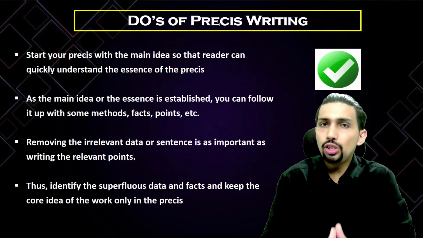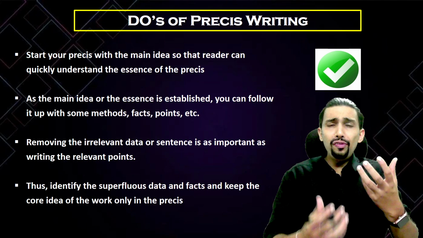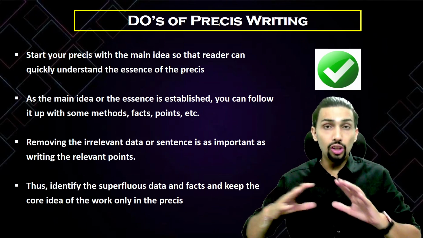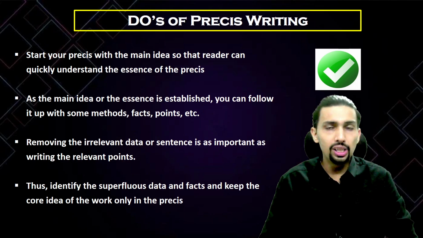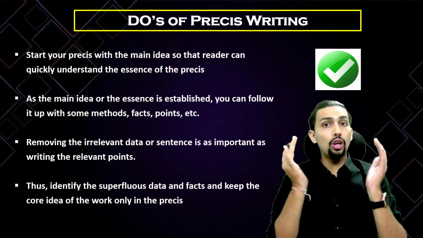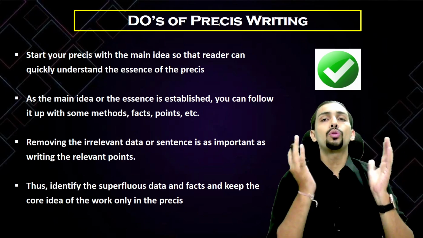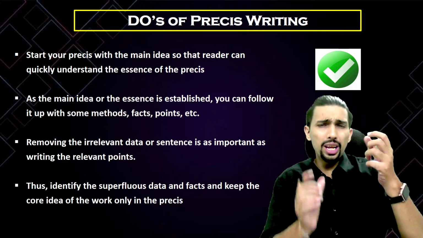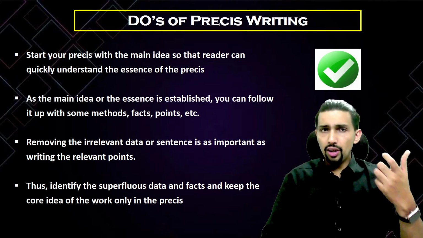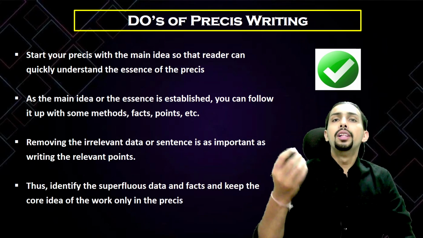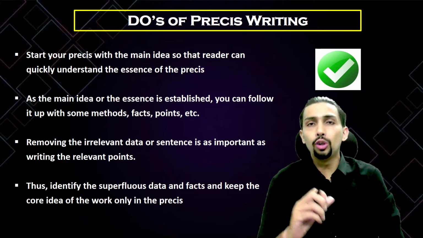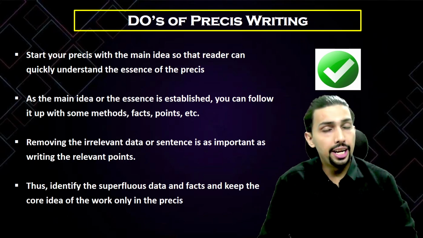Or I can suggest you one more thing. If there are proper nouns written somewhere, you need not write all the proper nouns, or elaborate those proper nouns as they have been written in the passage, but you can cut them short. You can just write the common nouns and then suggest what is being talked about, or cut them short and write them in the form of pointers, just adding some commas in between so that the entire thing is covered, and also you don't have to elaborate it in detail.